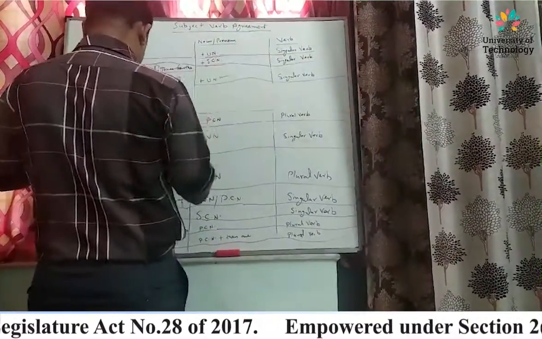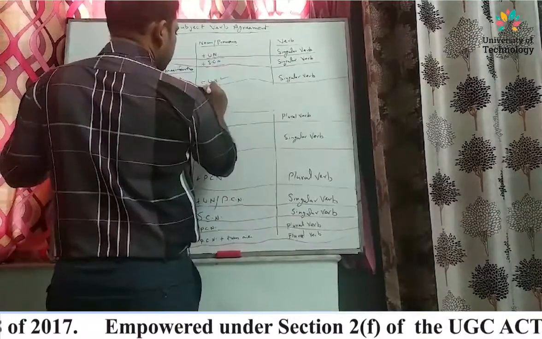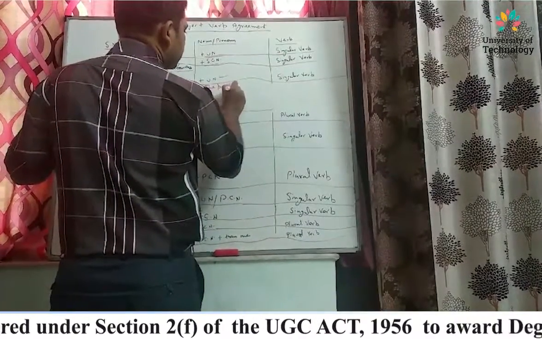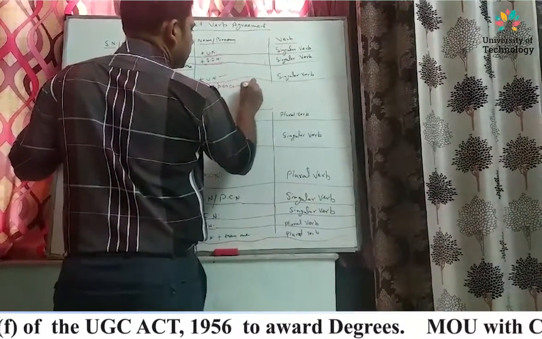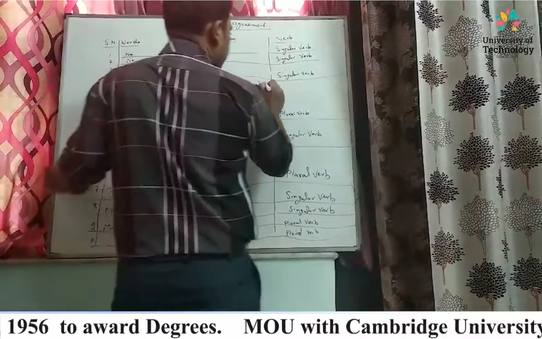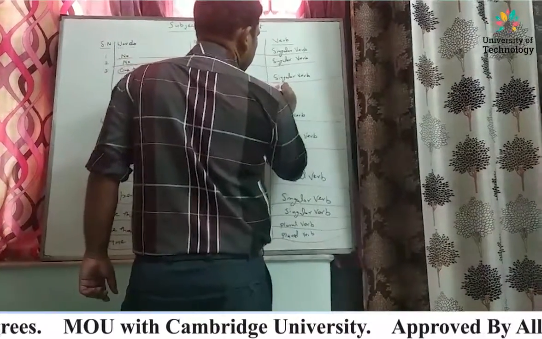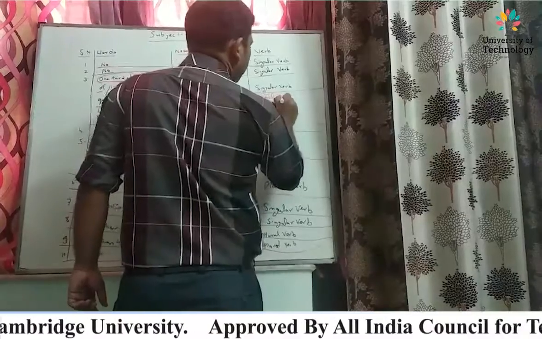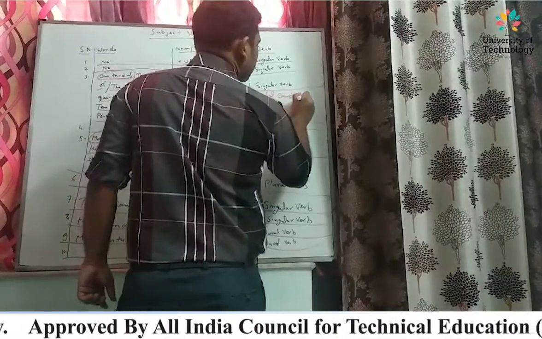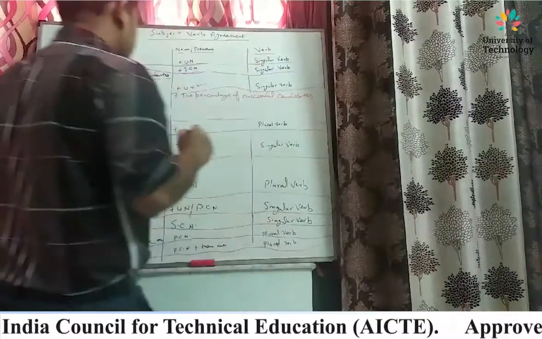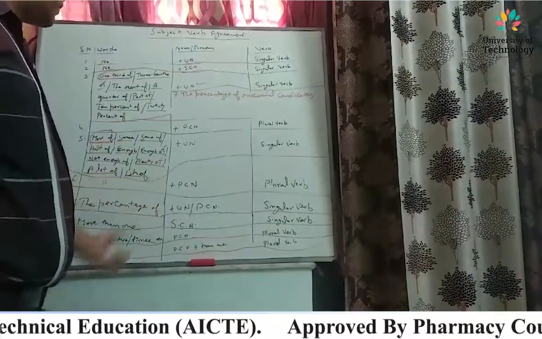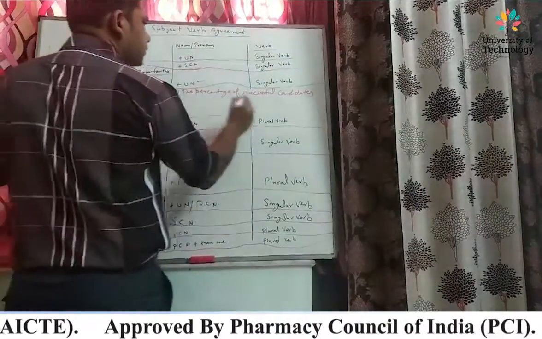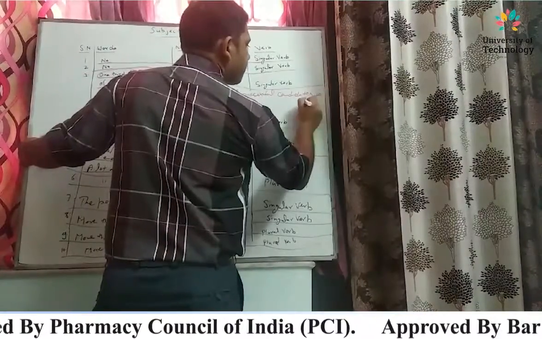Next, seventh: the percentage of successful candidates is 5.